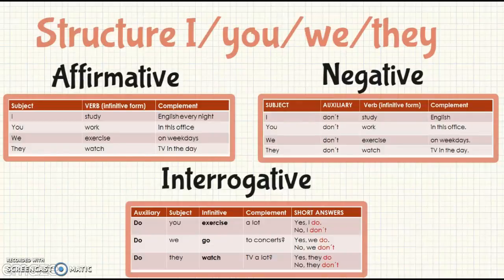In this case, we are going to have the auxiliary first, then the subject, the verb in the infinitive form, and the complement. For example, do you exercise a lot? The answer would be yes, I do, or no, I don't. There you can have two other examples to practice.